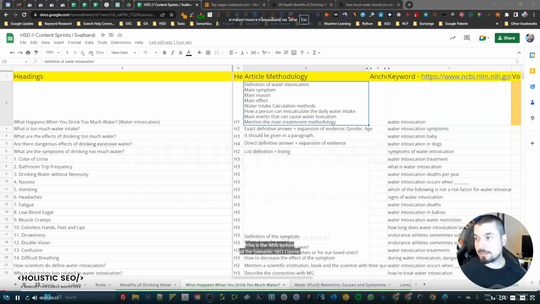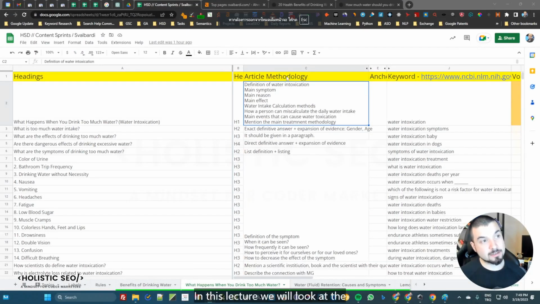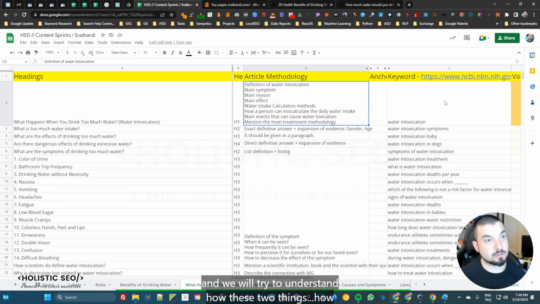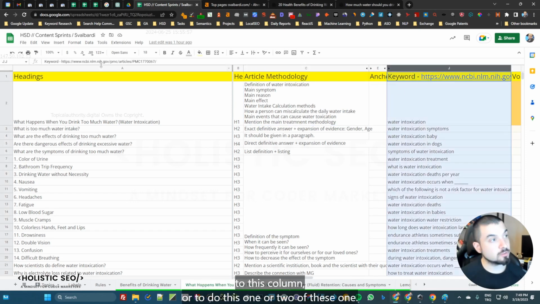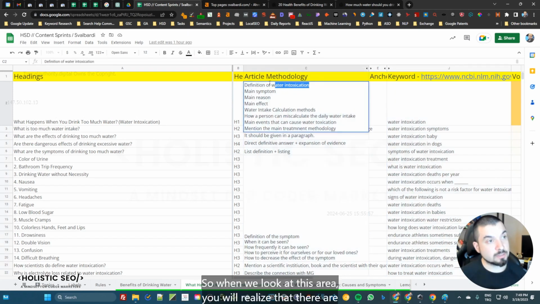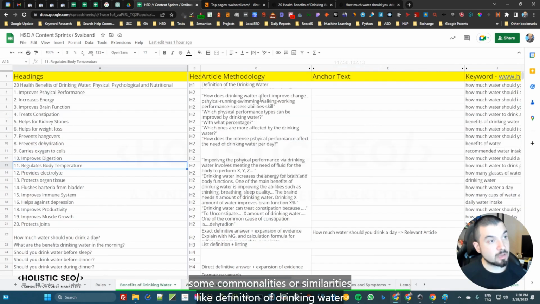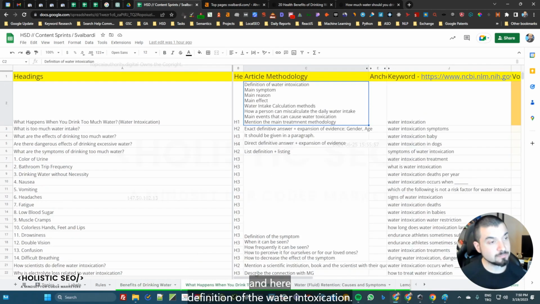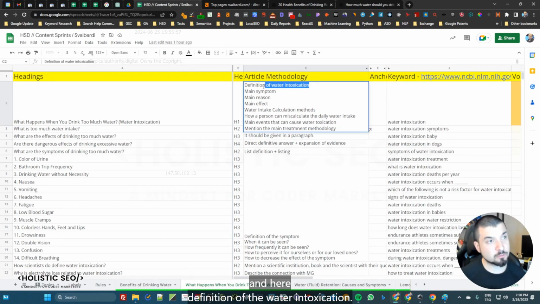Hello, this is the 48th lecture of the Semantic SEO course. In this lecture, we will look at the contextual structure that we have created, and we will try to understand how these things are actually aligning together from this column to this column, or to this one, or to this one. So when we look at this area, you will realize that there are some commonalities or similarities, like definition of drinking water, and here definition of water intoxication.